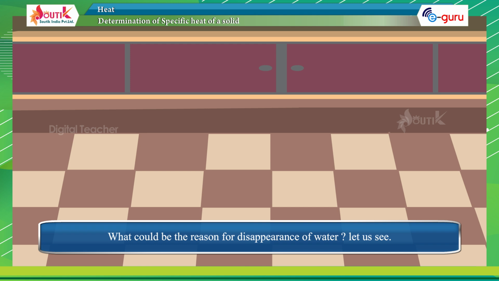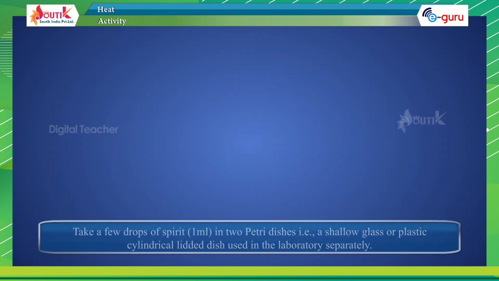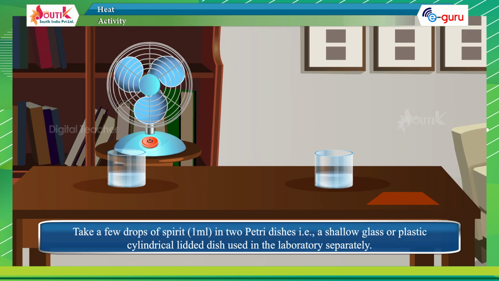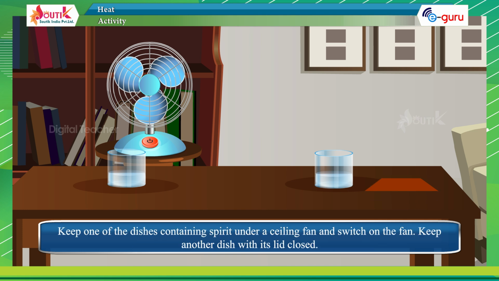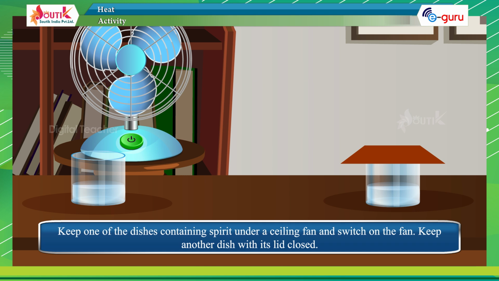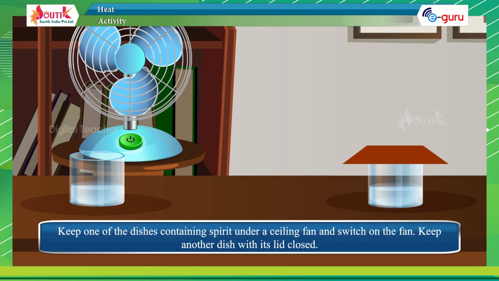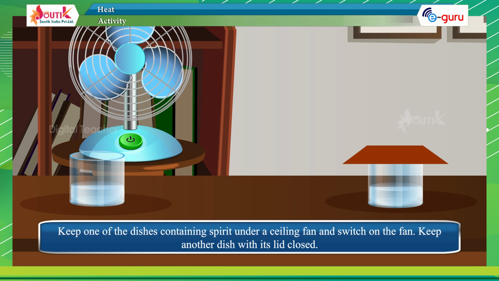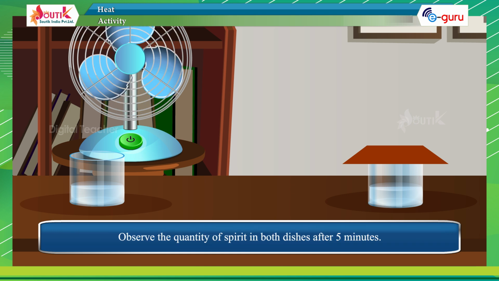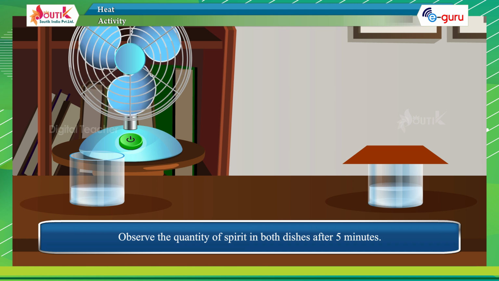Let us see. Take a few drops of spirit in two petri dishes, that is, shallow glass or plastic cylindrical lidded dishes used in the laboratory, separately. Keep one of the dishes containing spirit under a ceiling fan and switch on the fan. Keep another dish with its lid closed. Observe the quantity of spirit in both dishes after 5 minutes.